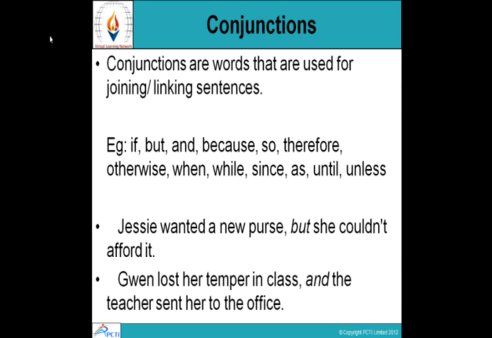If you make noise, I will punish you. You make noise, I will punish you. Two separate sentences. But with if, I have joined these two sentences. If you make noise, I will punish you. So these are conjunctions, and they are very important because they link sentences. In fact, we can link more than two sentences also using various conjunctions, and that we shall do in later sessions.